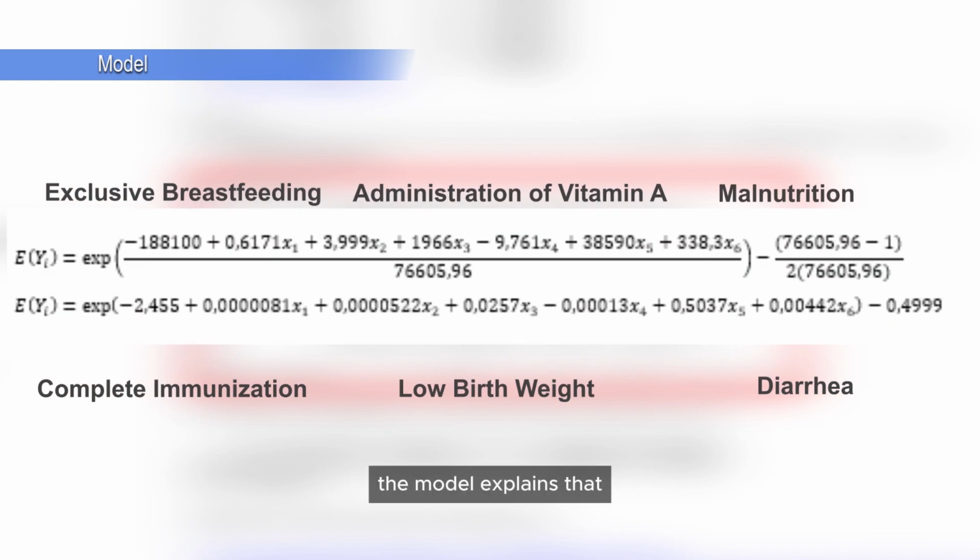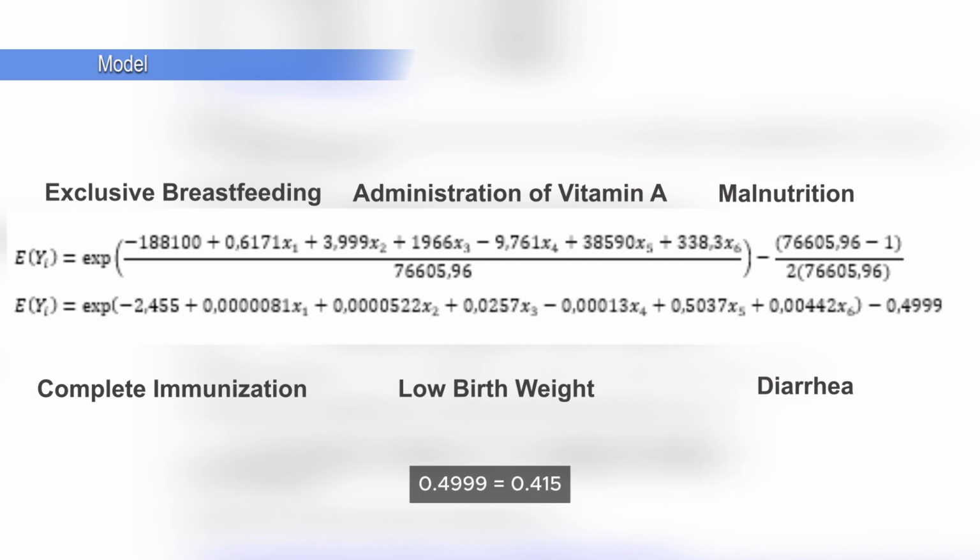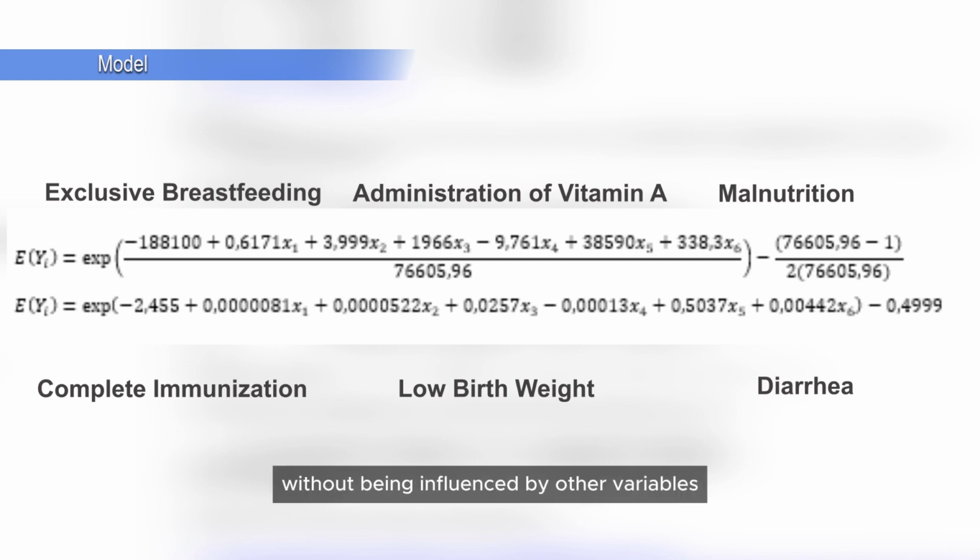The model explains that the estimated value is -2.455, which means that the average toddler experiencing stunting will remain at exp(-2.455), which equals 0.415, without being influenced by other variables.